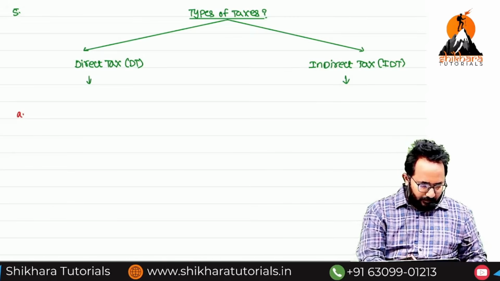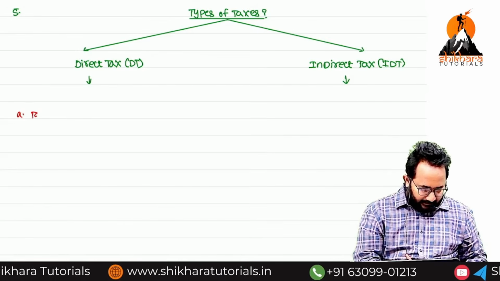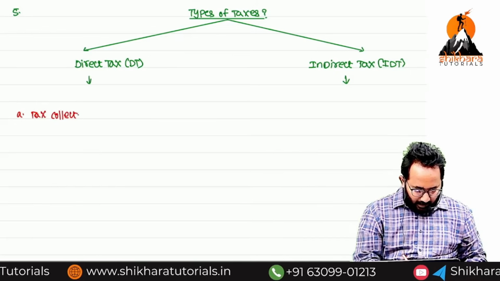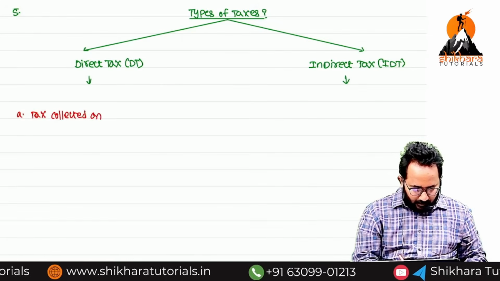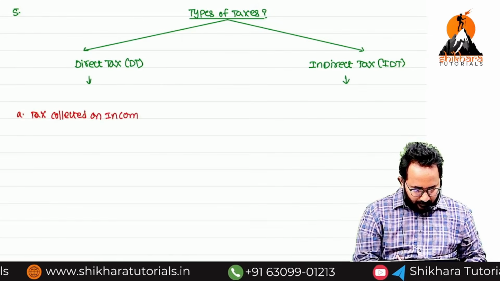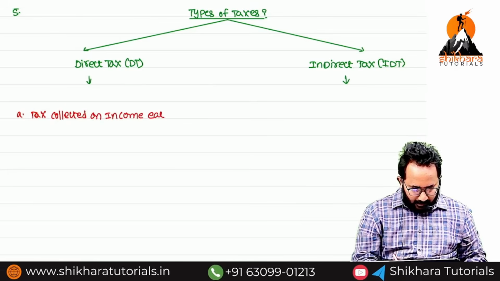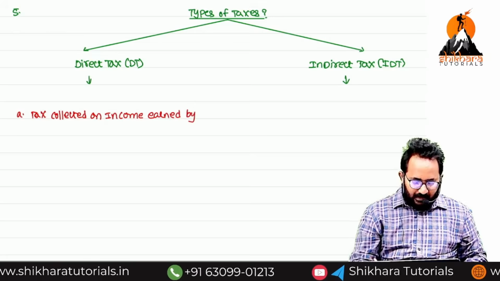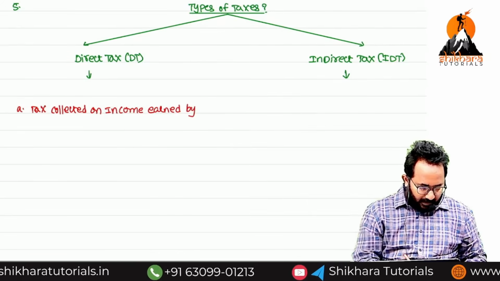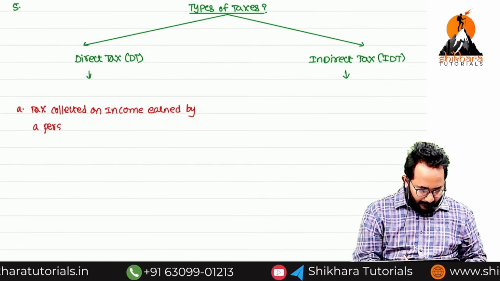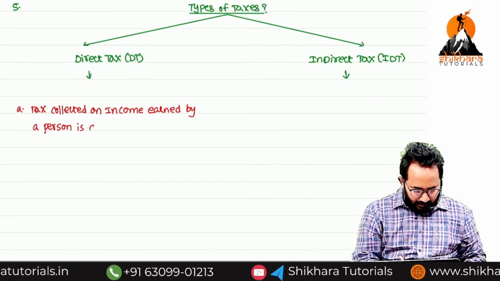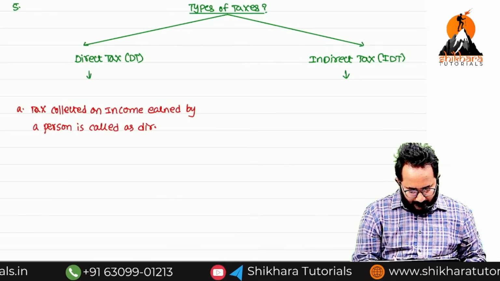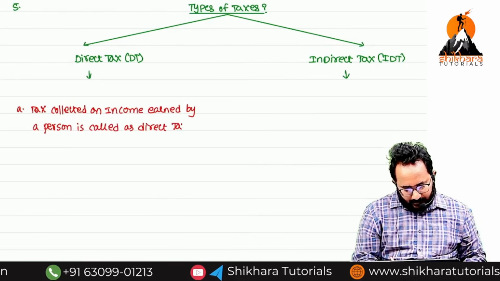Now I will tell you, if any tax is collected on income earned by a person, it is called direct tax.